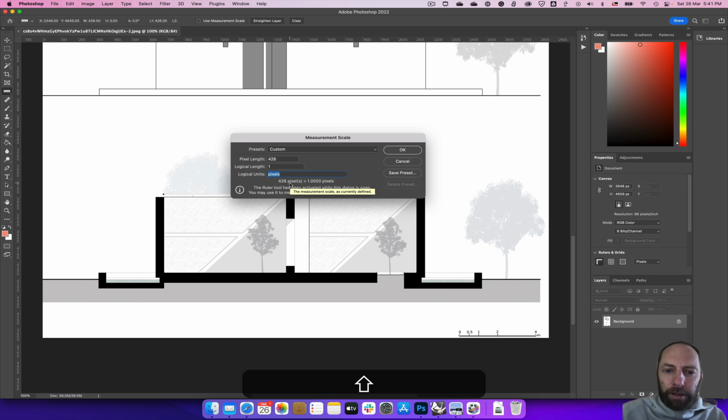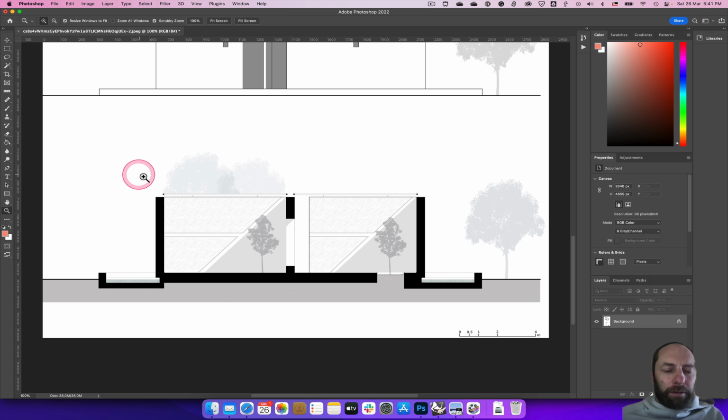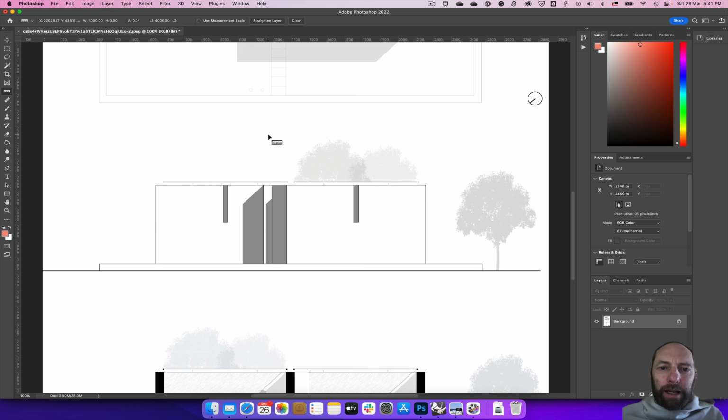If I type that in as mm for millimeters, that will be 4,000, so 4 meters. I'm just doing it in millimeters because it makes it a little bit easier to see. So now I can go OK, and if I come over here to the ruler tool, I can come in and start to measure different parts.